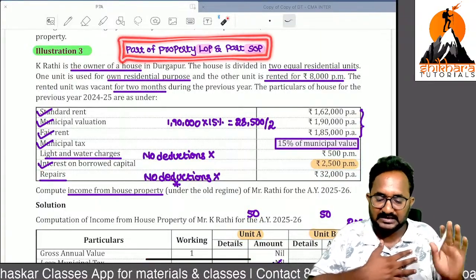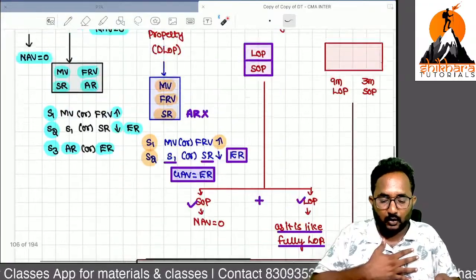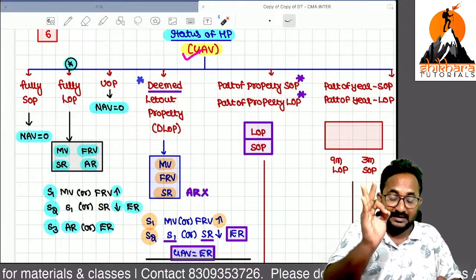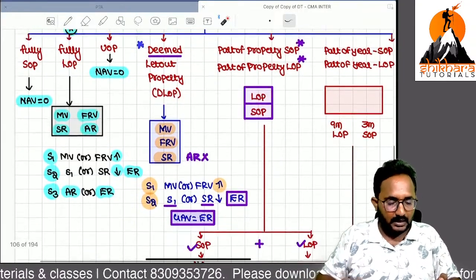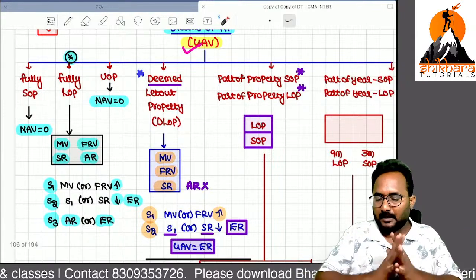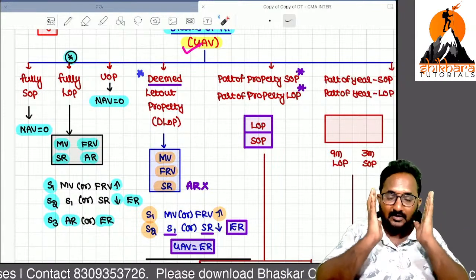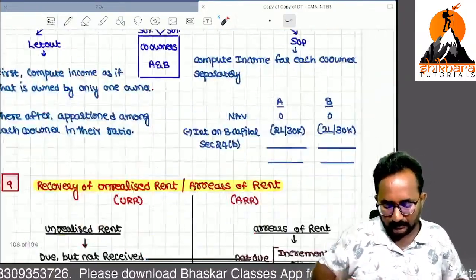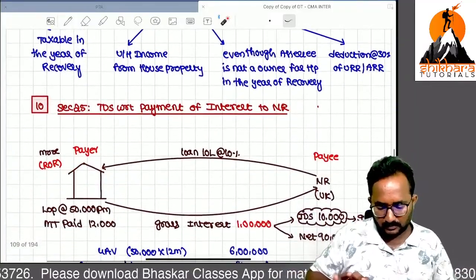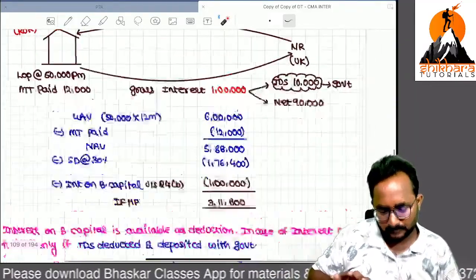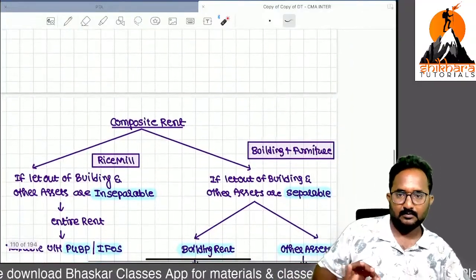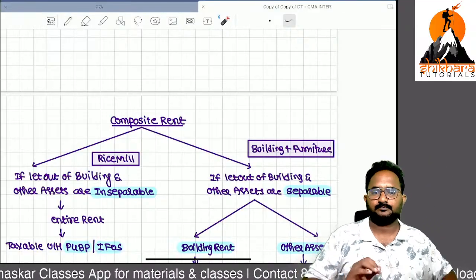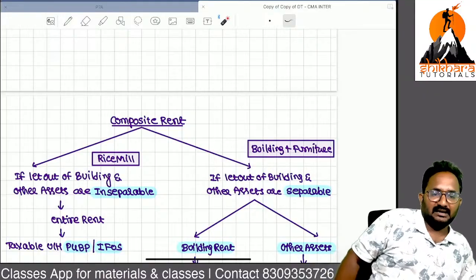Don't leave these questions as a choice. As well as deemed let out property is also important. You have to do some questions from your CMA study material. Are you clear? Give me confirmation up to now. If it is understood, then I will proceed to further concepts and I will close it down within 15 minutes. Listen carefully. Are you clear up to now? Give me confirmation about understanding, all of you.